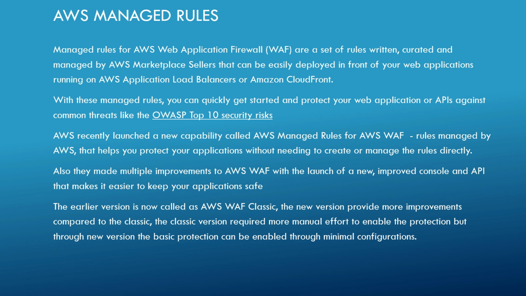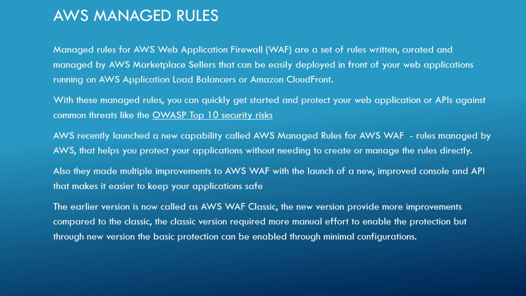Now, AWS recently launched a new capability called AWS Managed Rules for AWS BAF. So maybe around November or something. So they launched this new features. So what does that mean is the rules managed by AWS. Now AWS itself is having a managed rule set of rules. So to help us to configure and protect the URLs. So earlier, AWS did not have any managed rules, so we need to manually create all the rules.